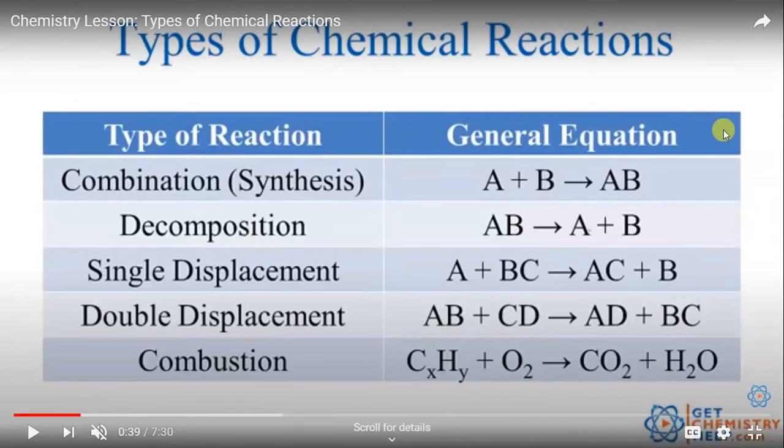The second one is decomposition reaction. First one is direct combination or synthesis reaction. It is a reaction in which two or more than two substances combine together to form a product. So this is A plus B gives a combination AB. That is C plus O2 gives CO2.